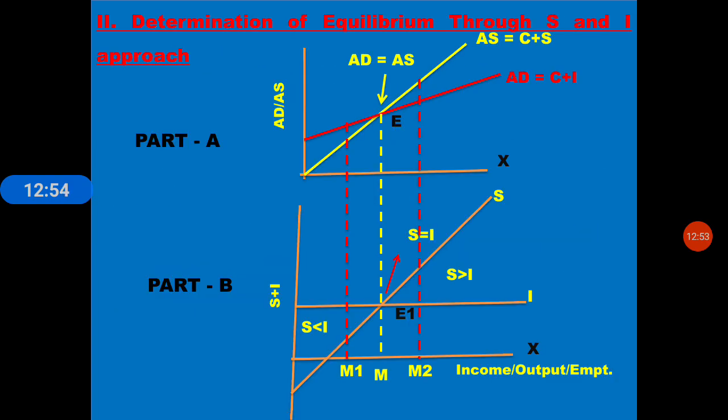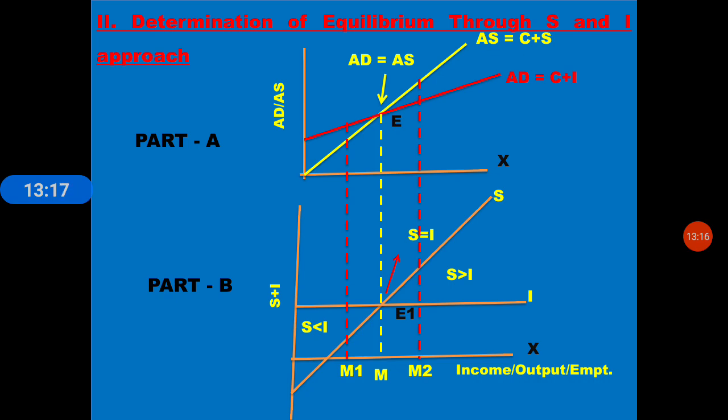So next, determination of equilibrium through the S and I approach. As I told you, from the intersection point of AD and AS, you have to draw a perpendicular downwards. It should reach the next curve.